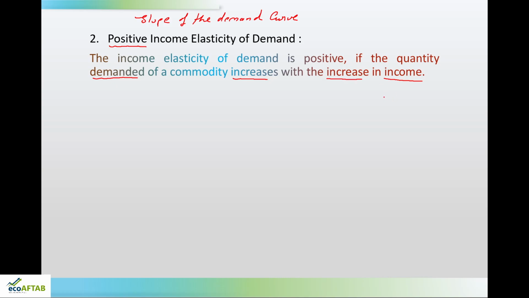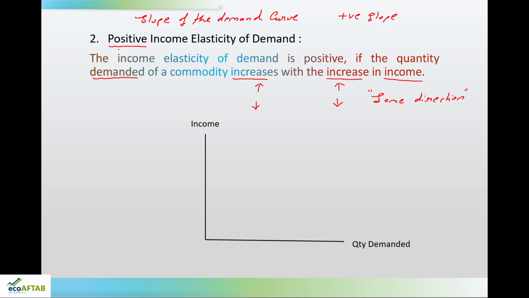Here both the variables are moving in the same direction. What is that? If one variable is increasing, and because of which, let us say income is increasing, and because of which the demand is also increasing, or if income decreases, the demand also decreases. So, these variables are moving in the same direction, and when this is happening, we call it that particular demand curve is having positive slope. That is what is positive slope of demand curve, and on the basis of that we call such elasticity as positive income elasticity.